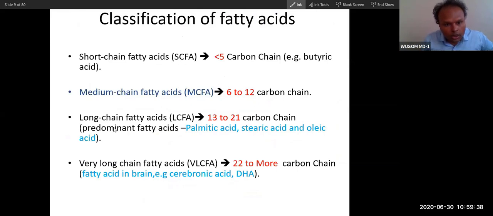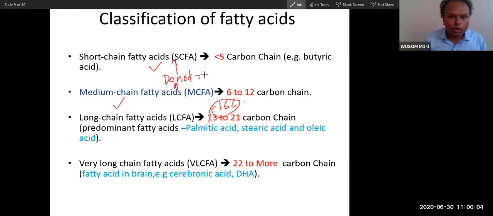This is long chain fatty acid, I told you 13 to 16. So palmitic acid comes under long chain fatty acid. That is why I am repeating: only long chain fatty acid requires carnitine addition for transport. Short chain and medium chain fatty acids can be transported easily into the mitochondria. These two do not require carnitine.